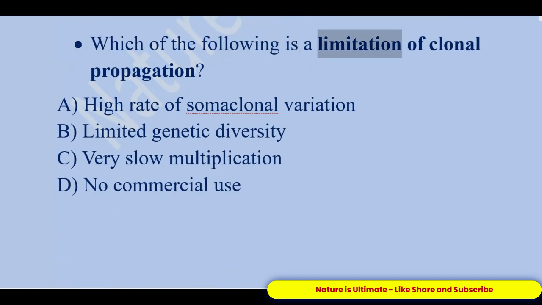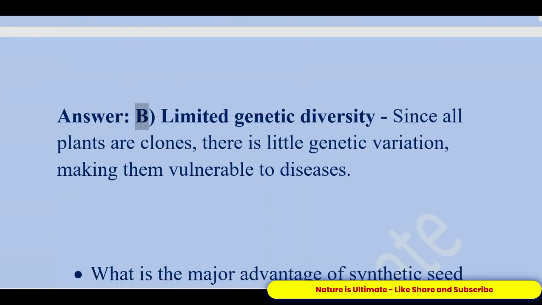Which of the following is a limitation of clonal propagation? A. High rate of somaclonal variation. B. Limited genetic diversity. C. Very slow multiplication. D. No commercial use. Answer: B. Limited genetic diversity. Since all plants are clones, there is little genetic variation, making them vulnerable to diseases.